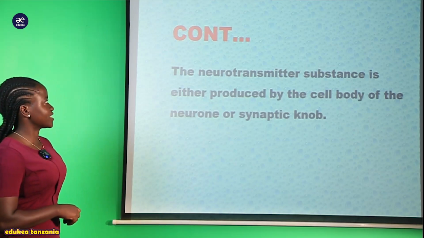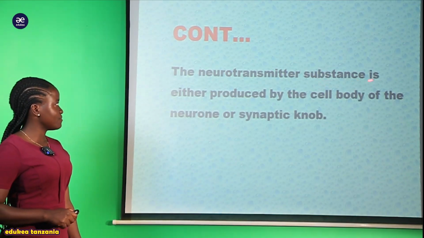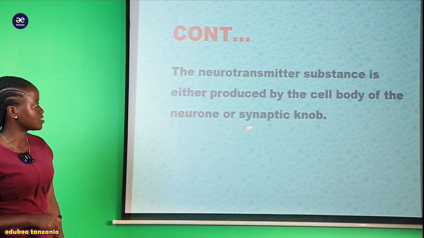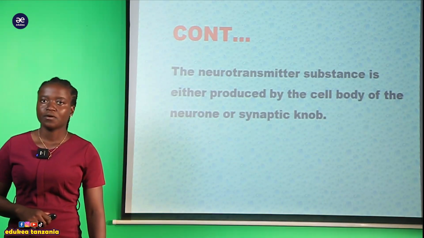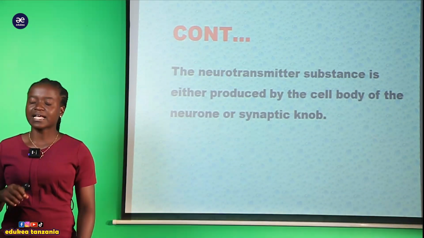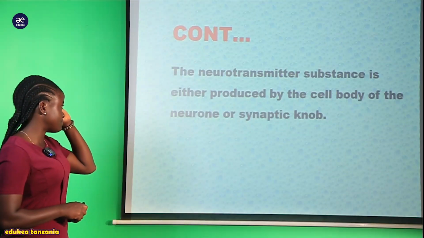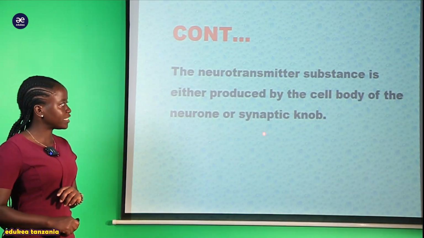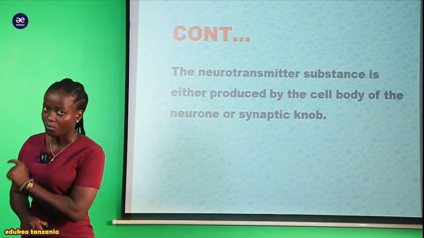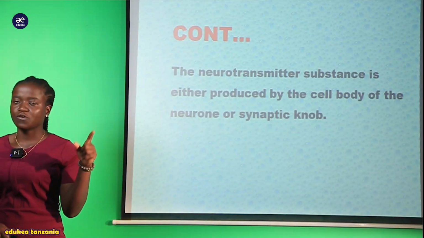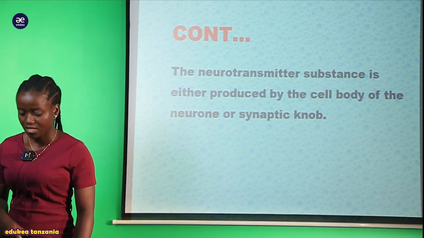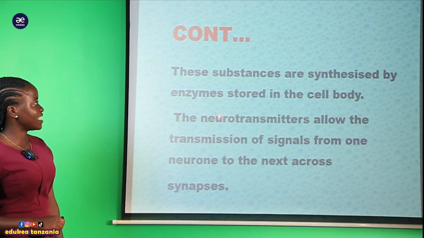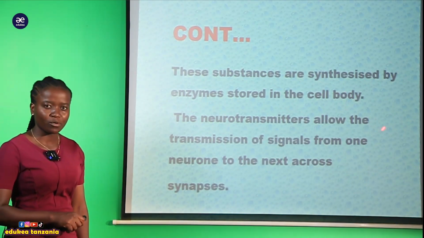So here we are saying that the neurotransmitter substances are either produced by the cell body of the neuron or the synaptic knob. So hizi neurotransmitters zinazalishwa kwenye cell body of the neuron au inazalishwa kwenye synaptic knob. So you have to know the origin of these neurotransmitters. These substances are synthesized by the enzyme stored in the cell body.